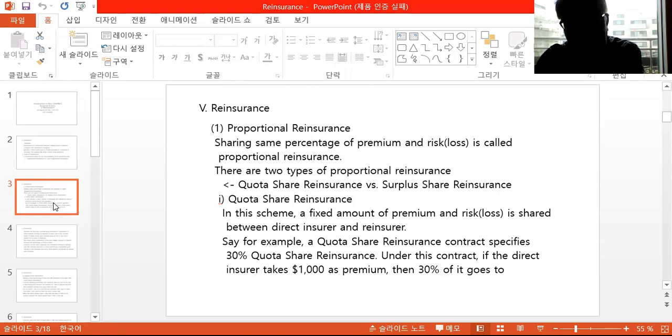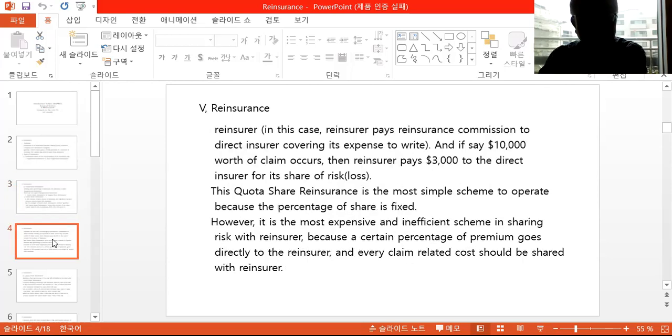Under this contract, if the direct insurer takes $1,000 as a premium, then 30% of it goes to the reinsurer. In this case, the reinsurer pays a commission to the direct insurer, covering the expense it spent to write this business.